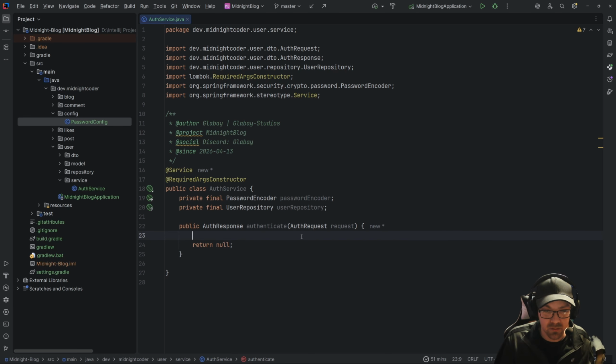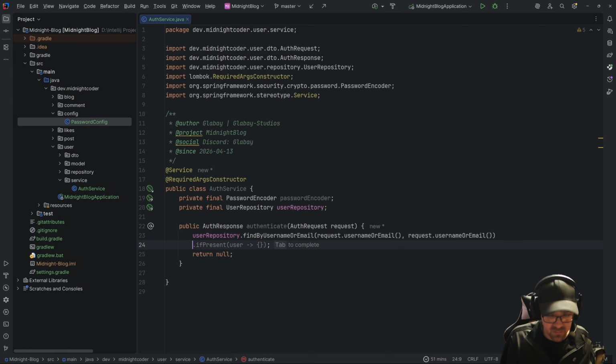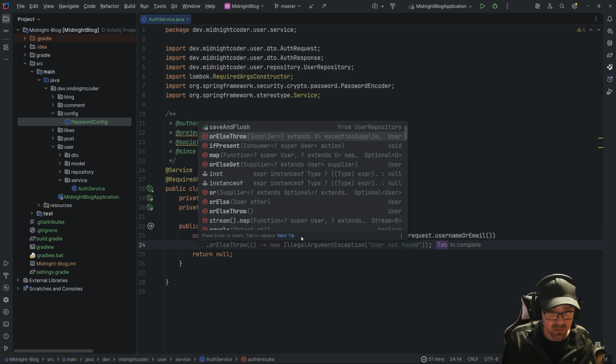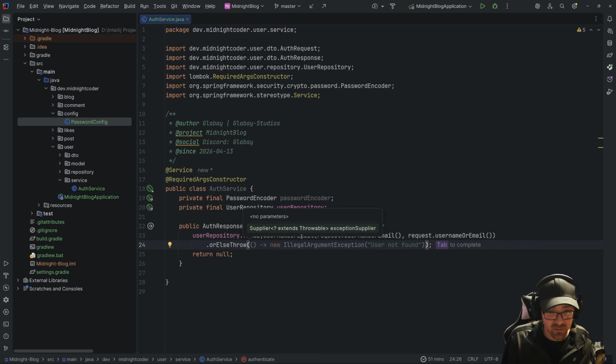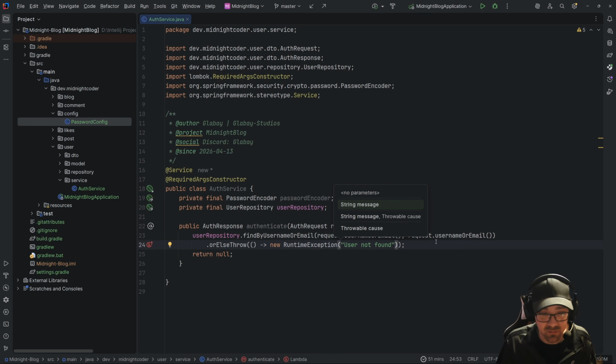Now in here, we want to go into our user repository, find by, yep, I'm going to do that. I do want to come down, and in case we don't find something, I want to throw a conniption fit. However, for the sake of this, I'm just going to call this a runtime exception, user not found.